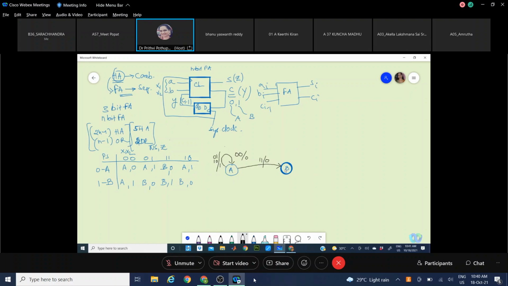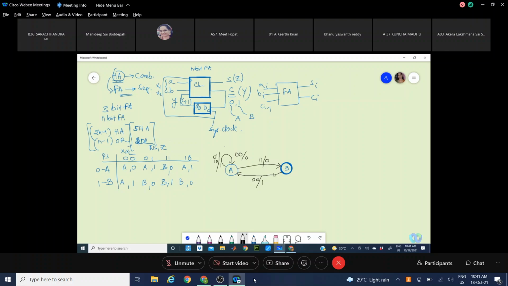Come back to state B. In the present state of B, say the input bits are 0, 0. It will go back to state A, generating a sum value of 1. That means output is 1. Okay.